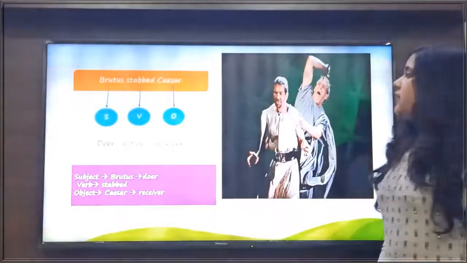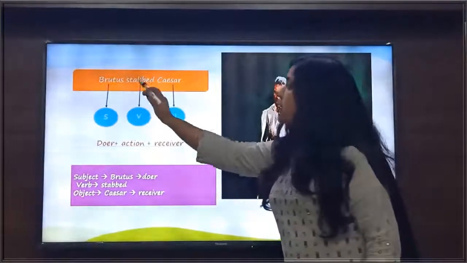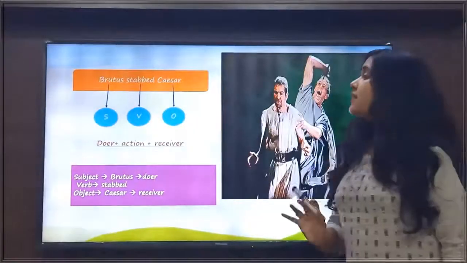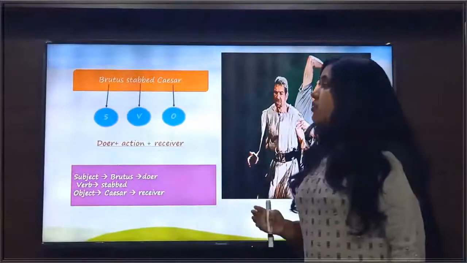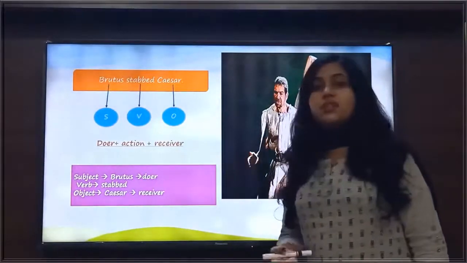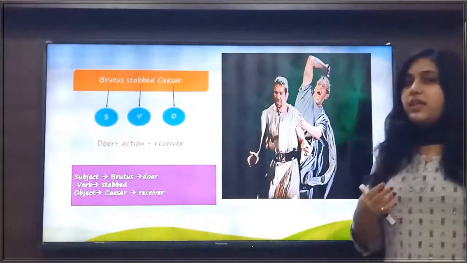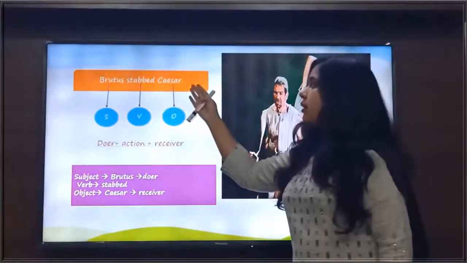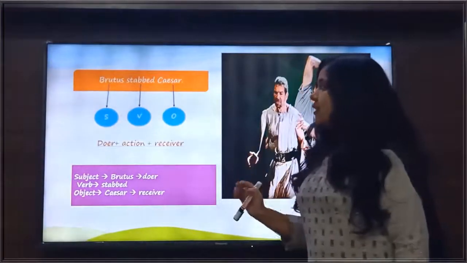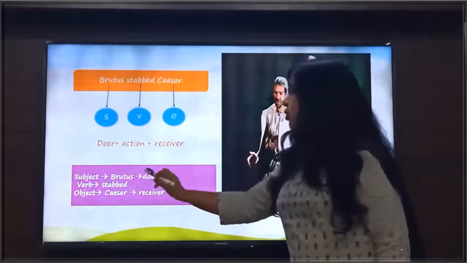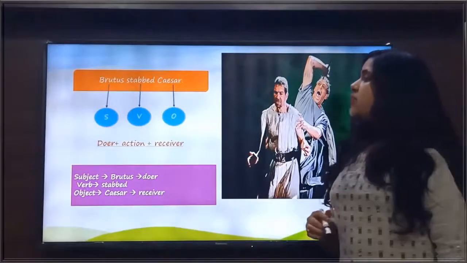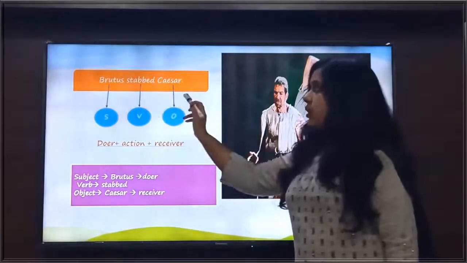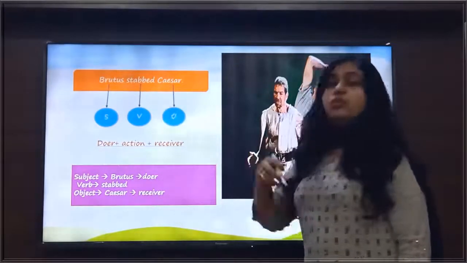Now look at the sentence here. The sentence is Brutus stabbed Caesar. In this sentence, stabbed is the verb here. And if I ask the question, who stabbed Caesar? Then what answer will I get? I get the answer, Brutus stabbed Caesar. So in this sentence, Brutus is the subject or the doer of the action here. And if I ask the question after the verb, Brutus stabbed whom?